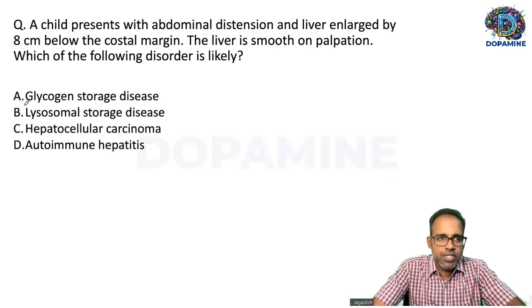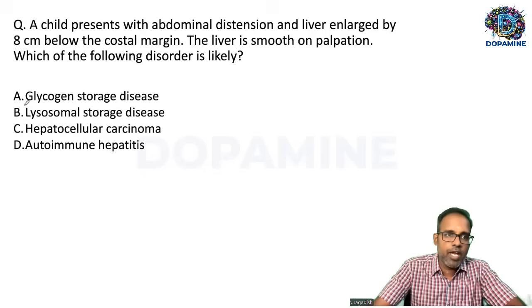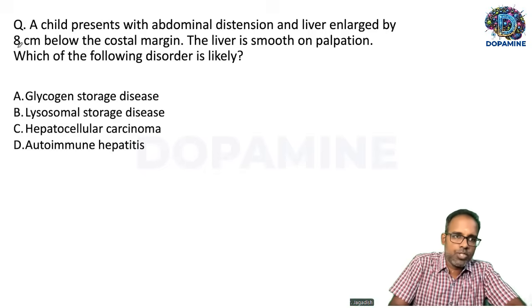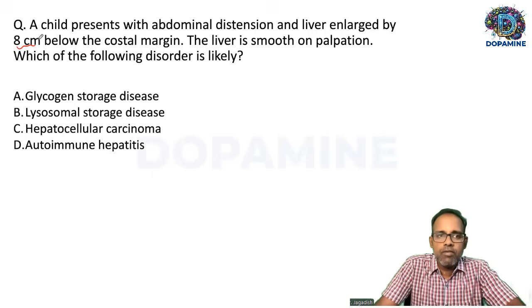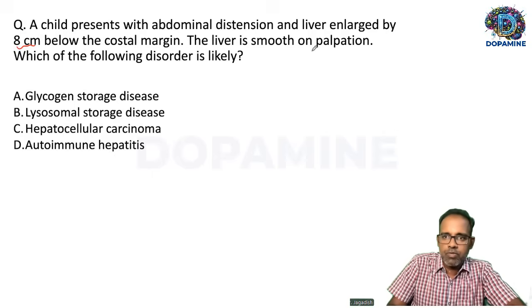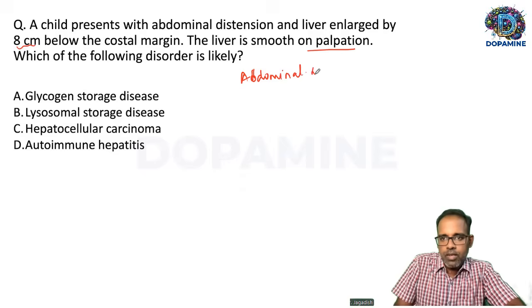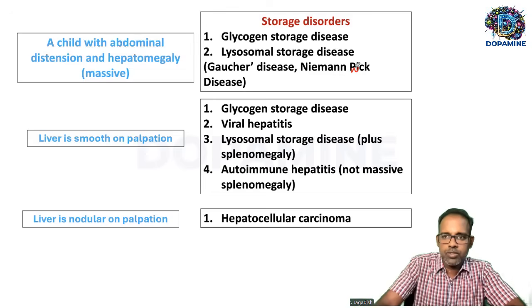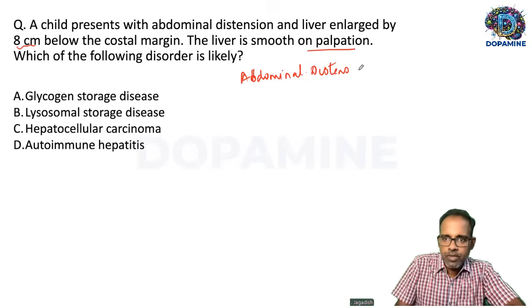Next question. A child presents with abdominal distension and the liver is enlarged by 8 centimeter below the costal margin. The liver is smooth on palpation. So which of the following is likely? Abdominal distension, that's the first point. Then the liver is enlarged by 8 centimeter below the costal margin, so that is massive hepatomegaly.